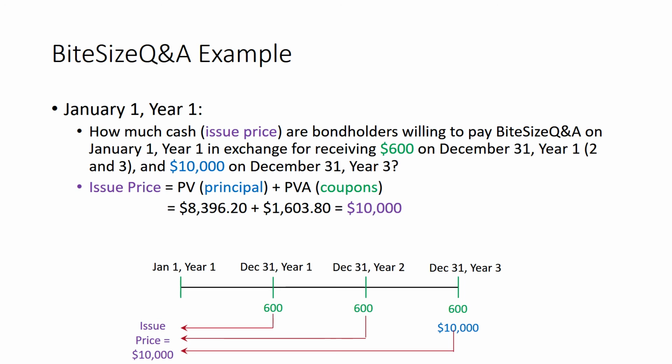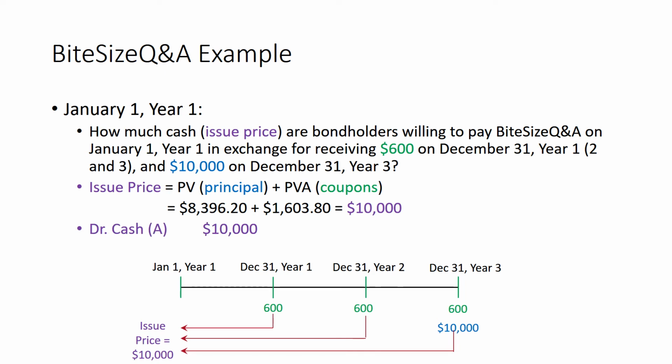So now we know on January 1st, the firm will receive $10,000 from their investors in exchange for payments of $600 on December 31st of every single year, plus $10,000 on December 31st of year 3.